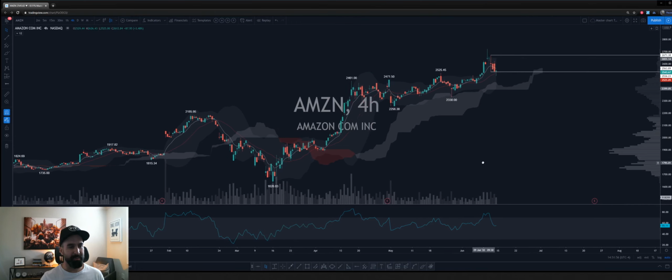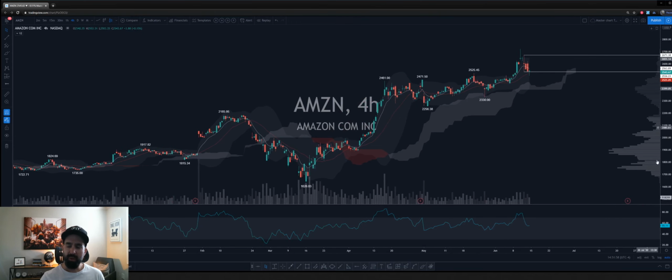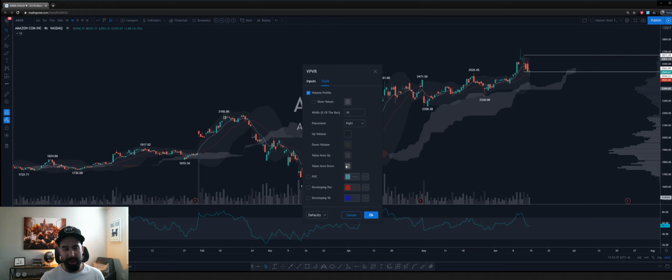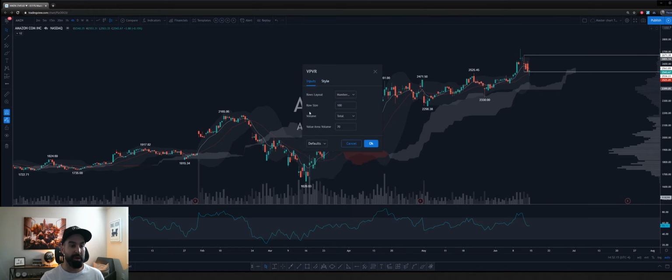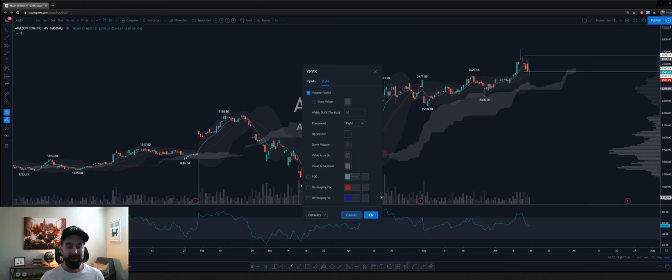Here's the master chart. On the master chart, we have the volume profile. This is the volume profile. And anything, guys, you can always change the colors. You just right click it and figure out the color pattern that you want. I want something that's not intrusive, so it's kind of hidden in the background. That's why I like to keep things light. Basically, my inputs here are row size is 100 and the value area size is 70. Basically, that's the style.